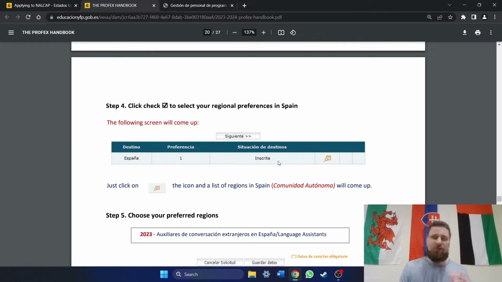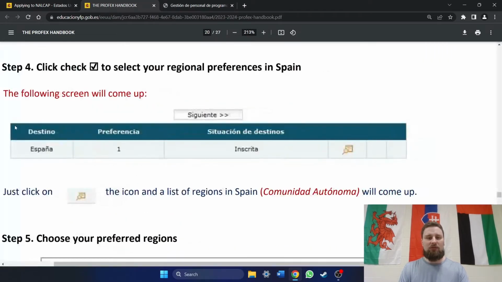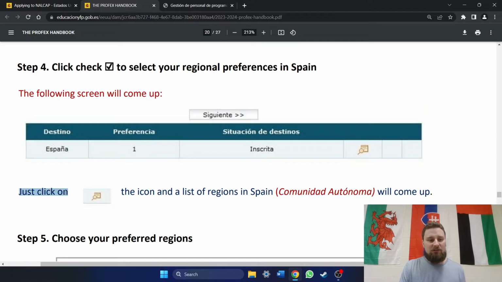After you get through that, you're going to be taken to the part where you're going to select your region preferences, okay? And it's going to look like this. You're going to see this little box here where it says Destino, España, means Spain, Preferencia, so forth, so on. Inscrita, that's basically your application. And then, as you see here, the handbook says just click on this icon and a list of the regions will come up. Here's the problem.